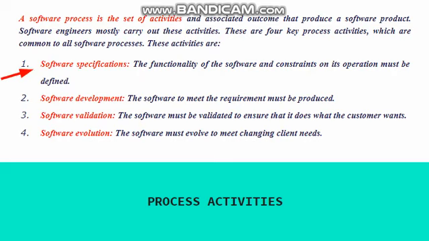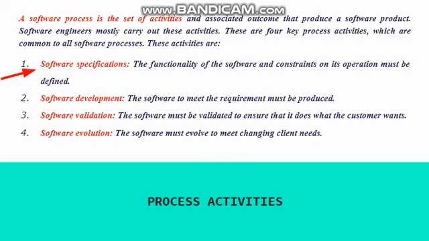Let us see them one by one. The first one is software specification. After software specification, we go for software development, then we go for software validation, and then we go for software evolution. Let us see them one by one.